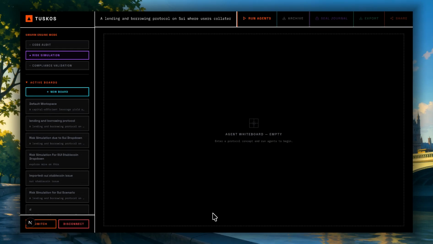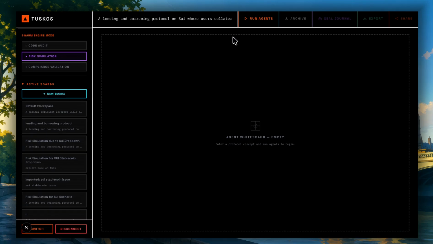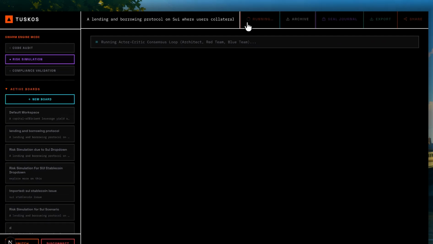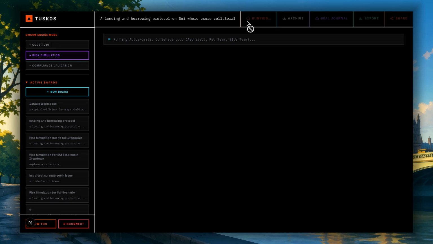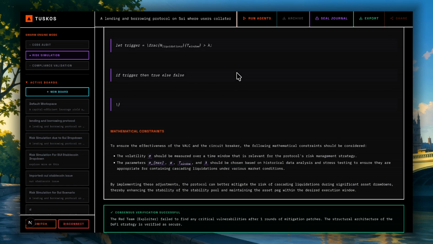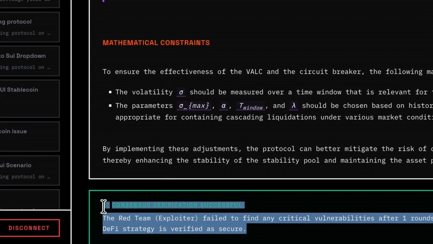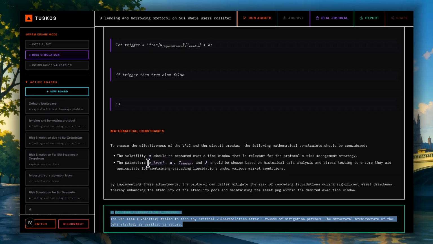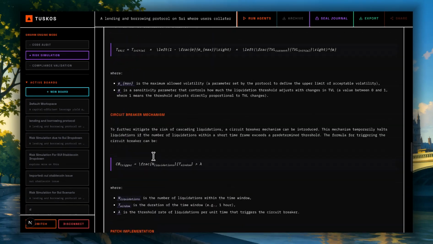The next step is to select Risk Simulation in the Swarm Engine mode. Finally, we will click on Run Agents. As you can see it live, we are actually initiating a deterministic reasoning loop. A red agent is aggressively finding exploits and the blue team is dynamically patching them. Once they reach a mathematically verified consensus, the volatile session memory is purged. Here you can see that they have reached a consensus at the end of the chat. And this is the entire chat.